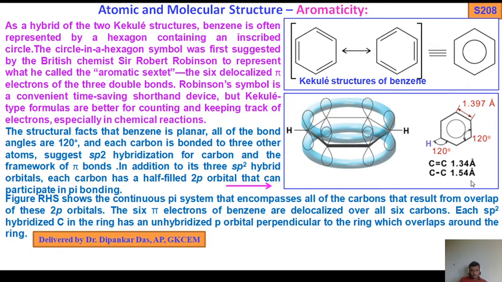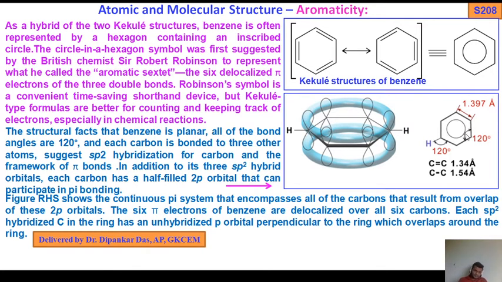That is the benzene system with its bond angles, and these are also the distances. The carbon-carbon double bond distance is 1.34 and the single bond is 1.54 Angstrom; a double bond is shorter than a single bond, that's why. And the carbon-hydrogen bond is 1.39 Angstrom.